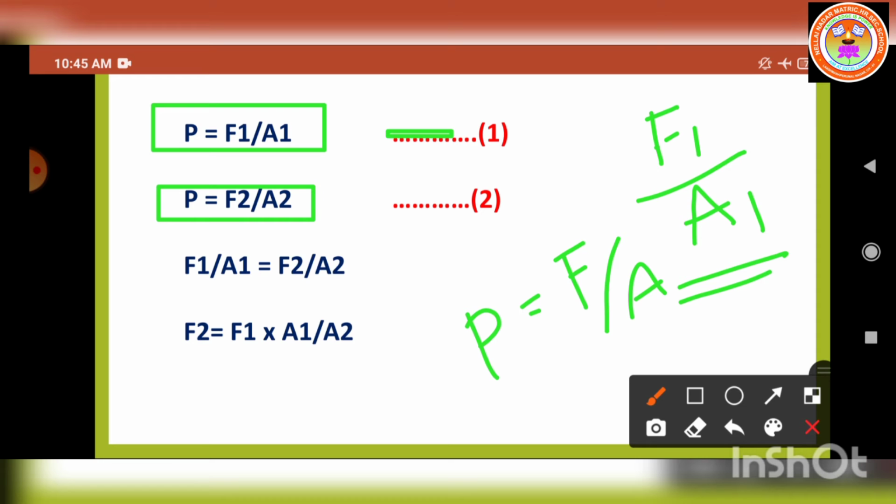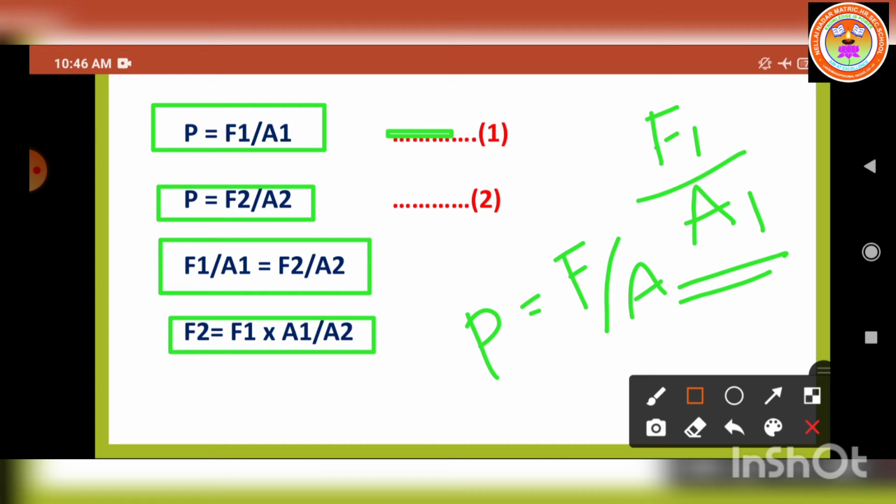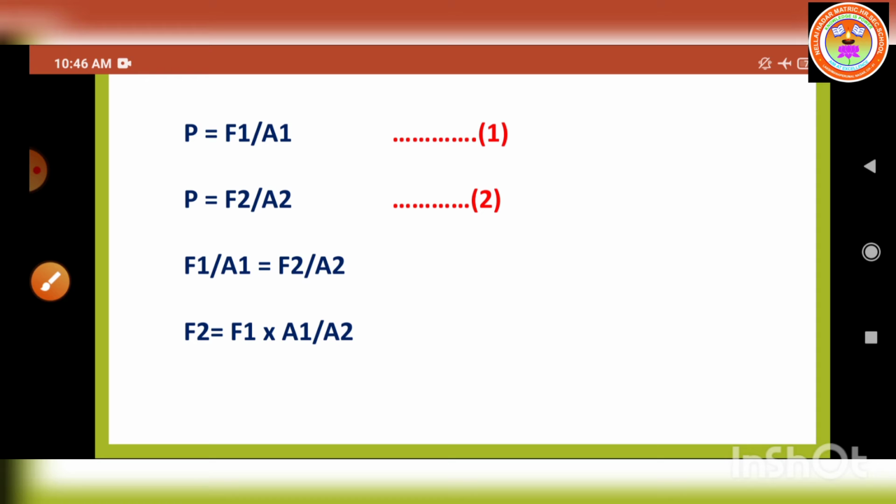So comparing the first and second equation, we can write F1 by A1 is equal to F2 by A2. We are going to find out the force. So we can find out the second force, that is F2, by cross multiplying A2. So we can write the formula F2 is equal to F1 into A2 by A1. I hope you can understand.